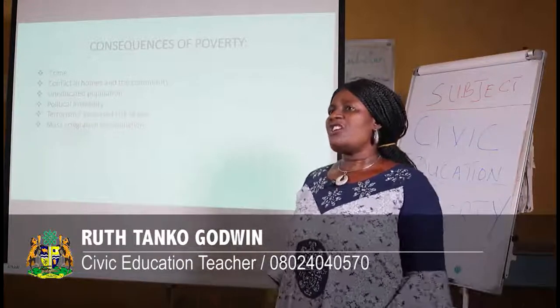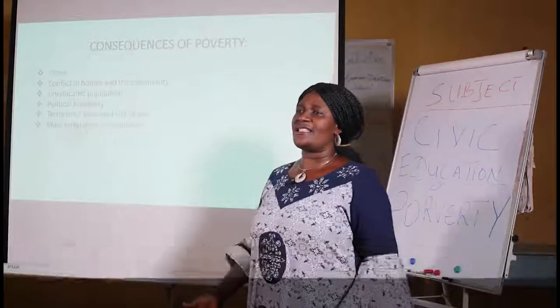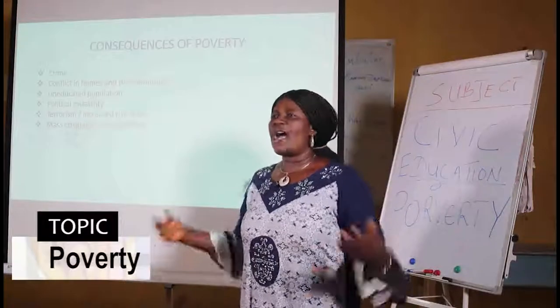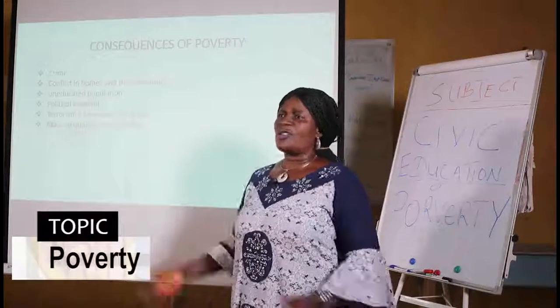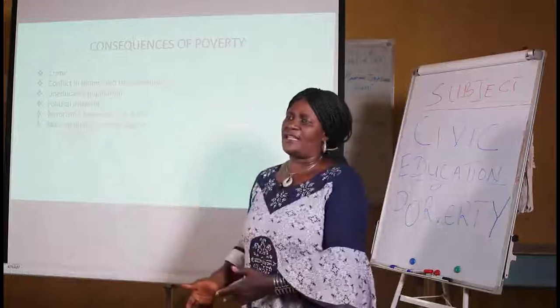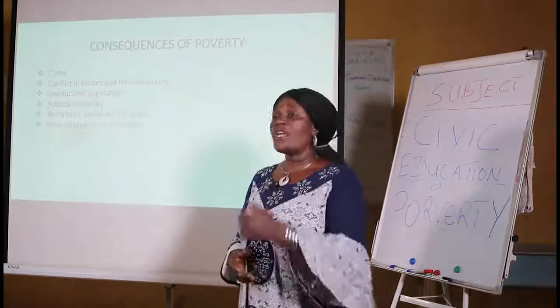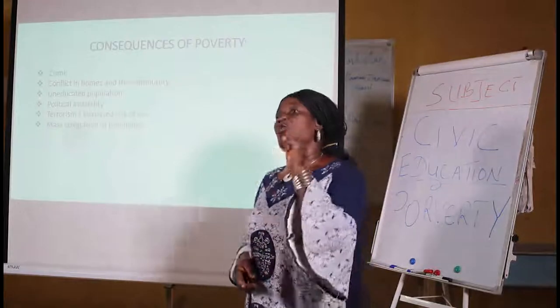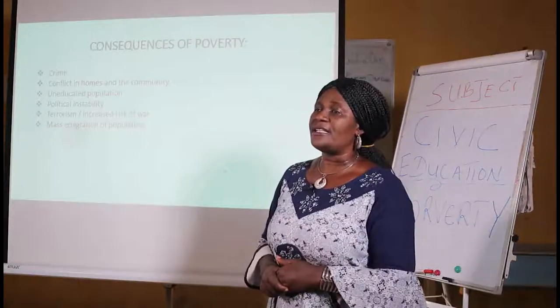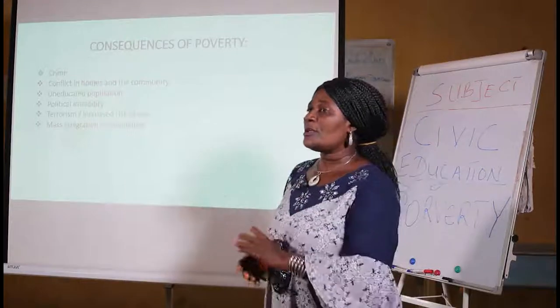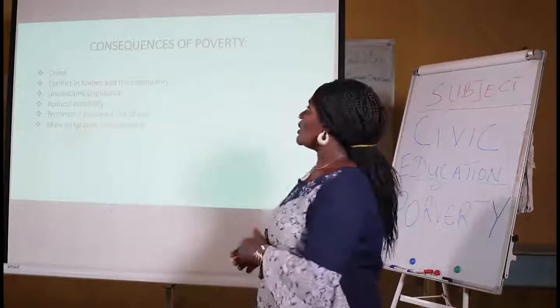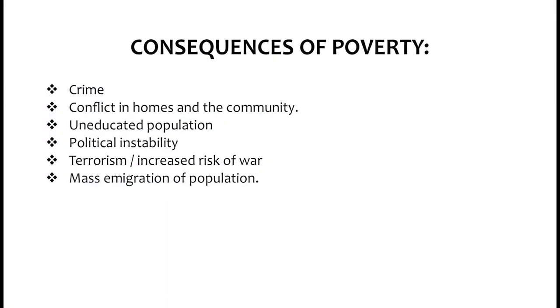What happens if the majority of the society are poor? Why am I emphasizing these causes of poverty that I said we should do away with? Yes, we have to. Because if we don't do away with these causes of poverty, something will happen. And that brings us to the consequences of poverty.